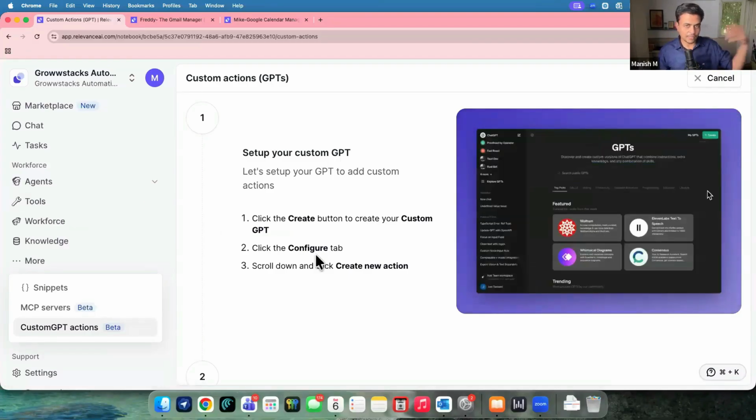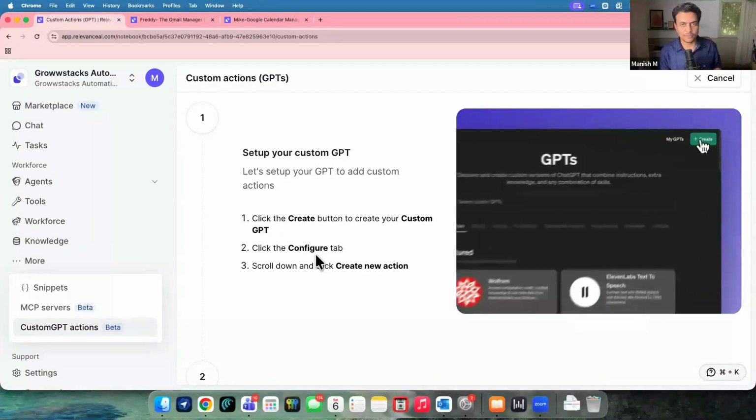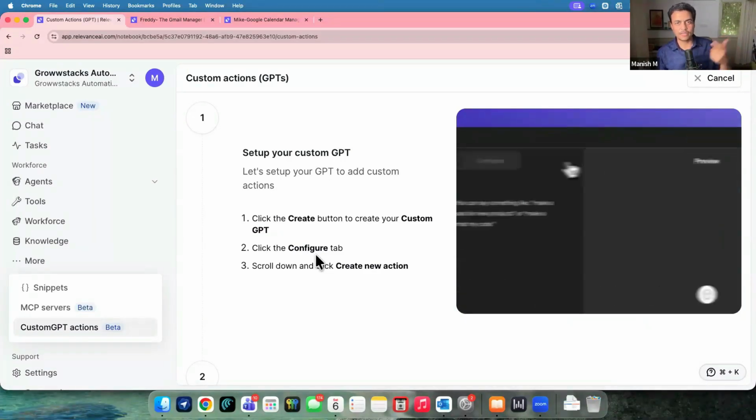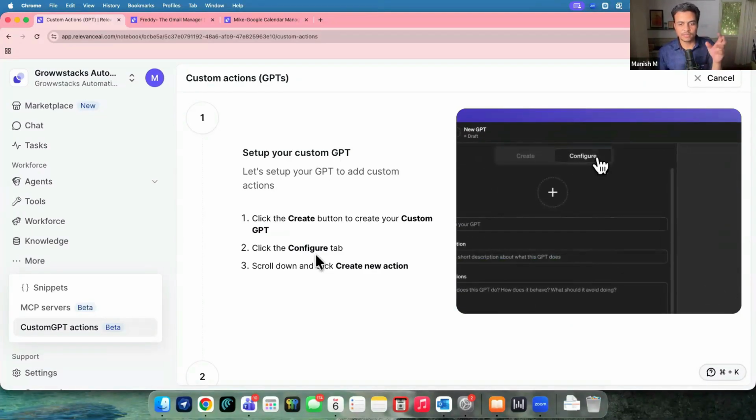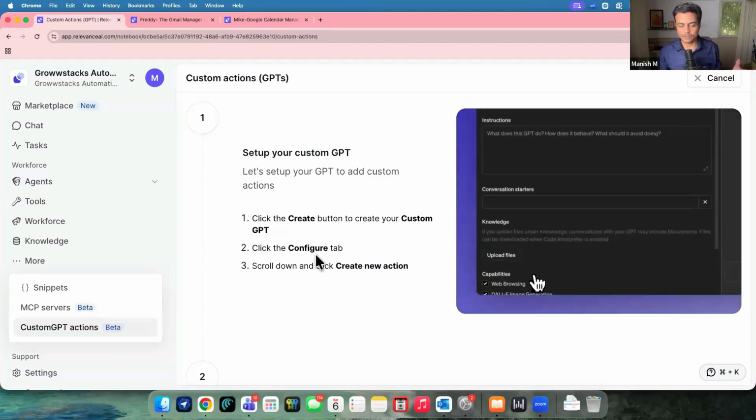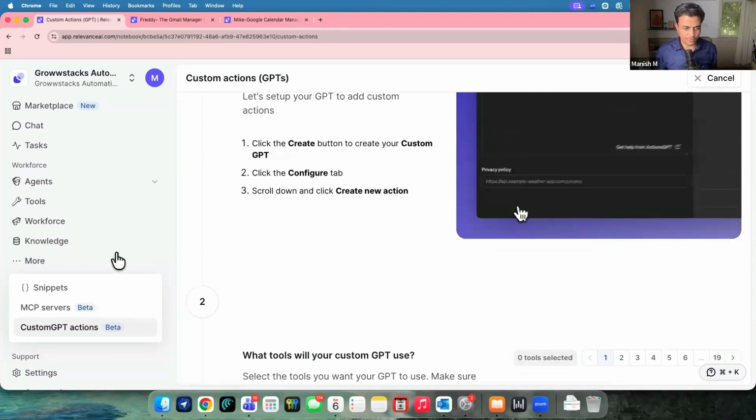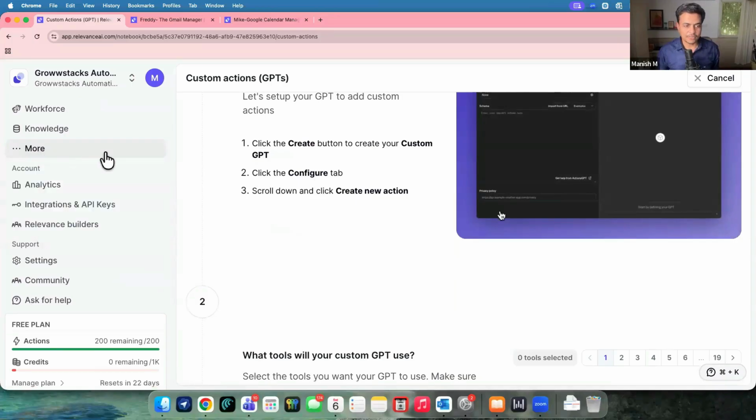I'll still try to showcase how the custom GPT actions are working and how they can connect with a simple base of coding and a simple API call or webhook kind of structure, right? So we'll explore that as well. So essentially, these are the fundamentals.